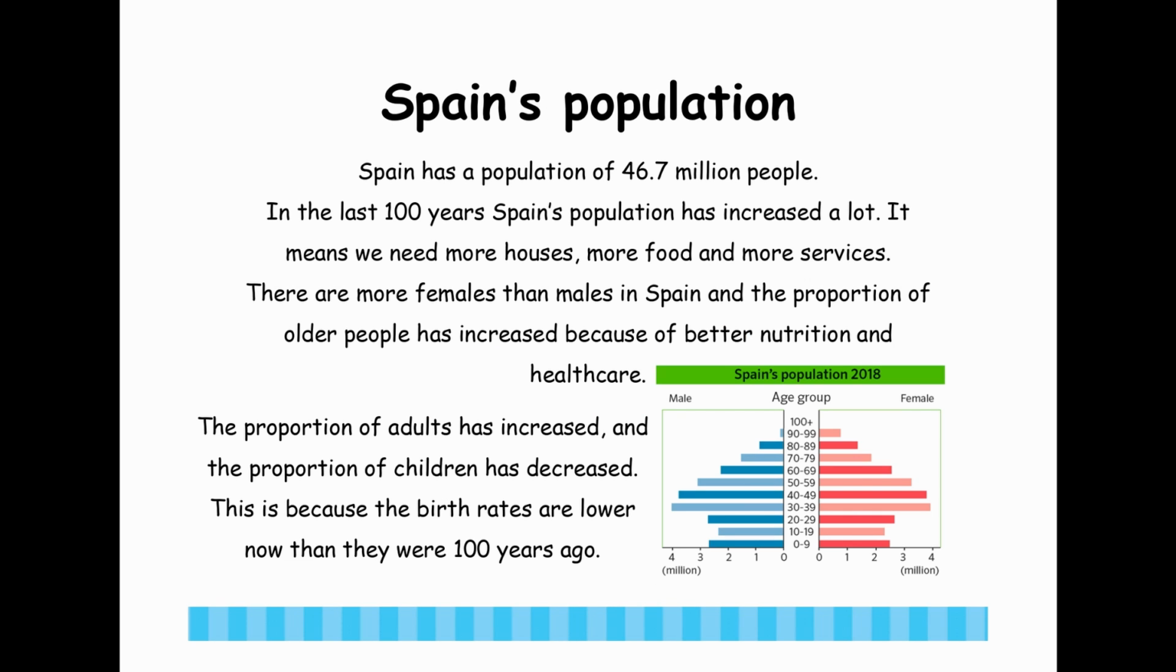Spain's population. Spain has a population of 46.7 million people. In the last 100 years, Spain's population has increased a lot. It means that we need more houses, more food, and more services. There are more females and males in Spain, and the proportion of older people has increased because of better nutrition and health care. The proportion of adults has increased and the proportion of children has decreased. This is because the birth rates are lower now than they were 100 years ago.